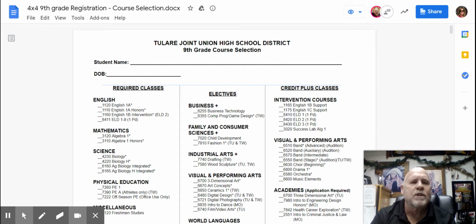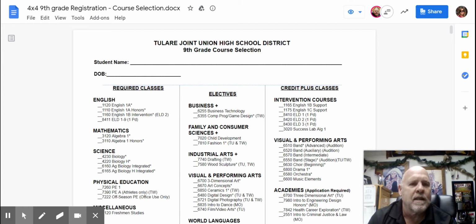The reason we chose that was a lot of students had to take requirements for college, the A to G, as I mentioned earlier, all the required classes for graduation. And then if they got into specialized classes like classes at the farm or Avid, things like that, there was never enough room in their schedule to take some fun classes like wood shop, auto shop, some other things that are offered. So therefore, we've created Credit Plus classes.